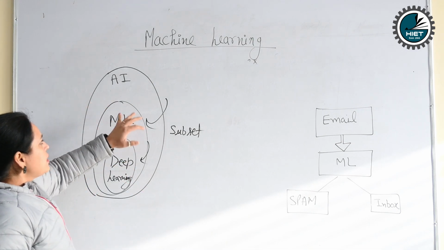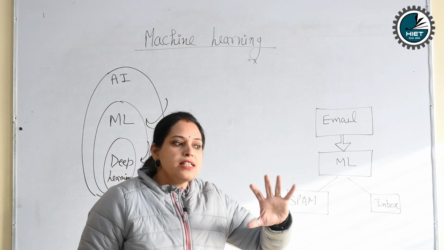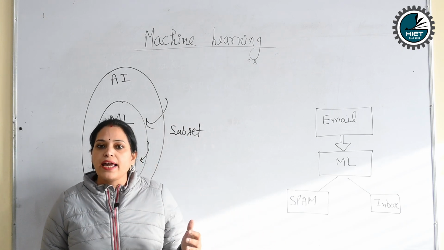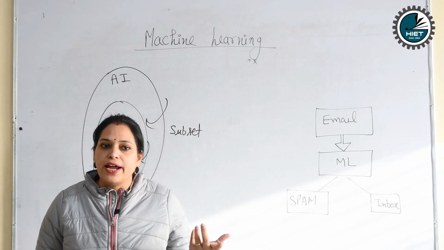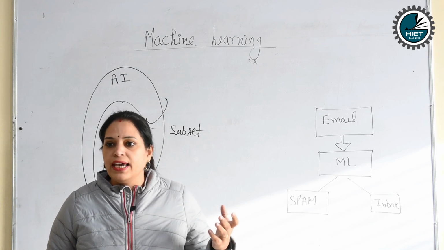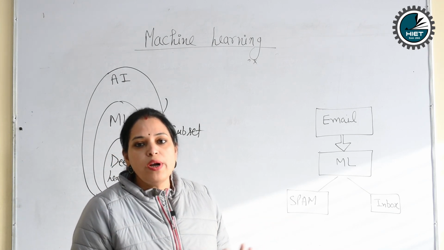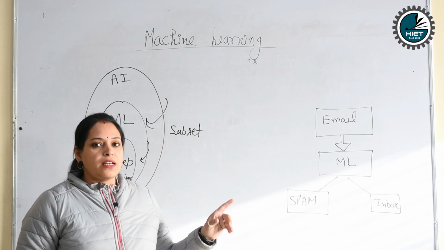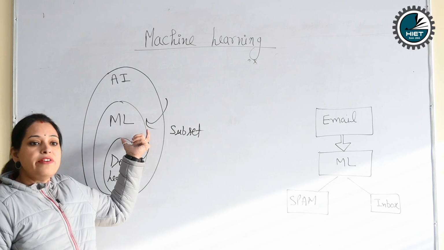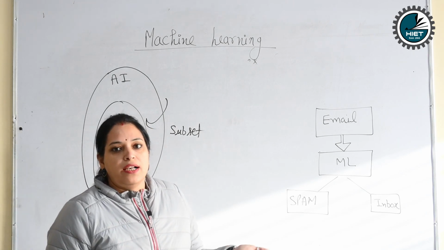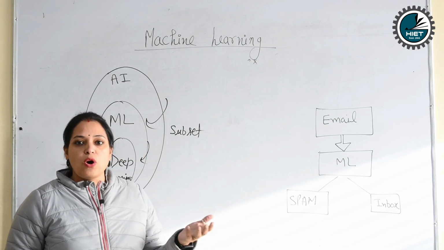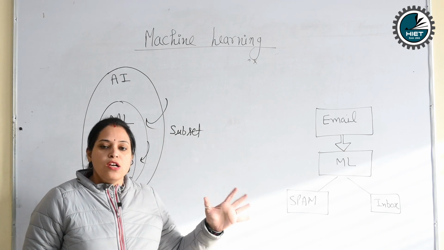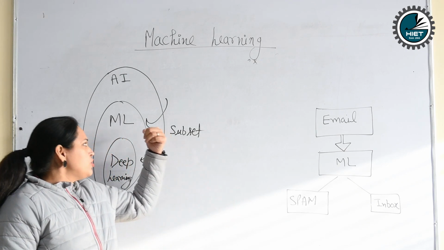So now, what is AI? Artificial intelligence means we have created a machine to think like a human mind and act like a human, like a robot. And I told you about the self-driving car. Suppose we are driving a self-driving car. In this car, we do not need any human power. All things are decided. How are they decided? Just because of machine learning. We have trained our model, so it will react according to the situation. Suppose we have a speed breaker, obstacles, a turn. All these things are trained with our machine learning model.